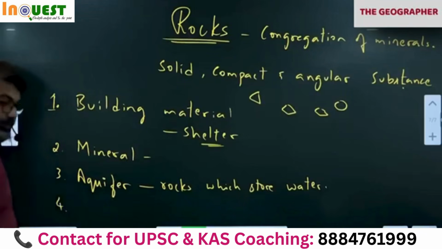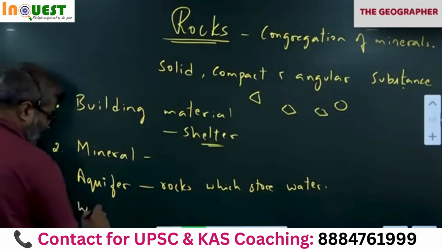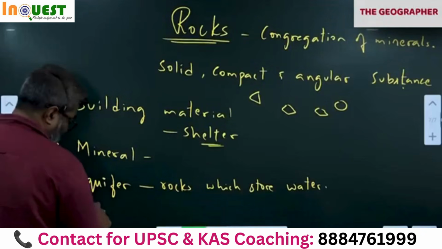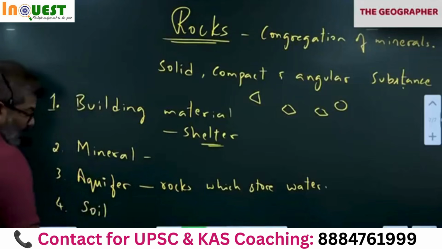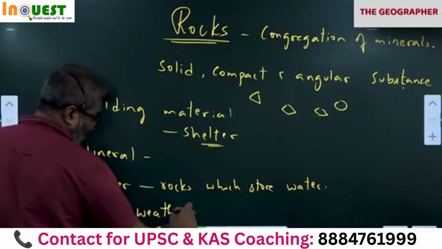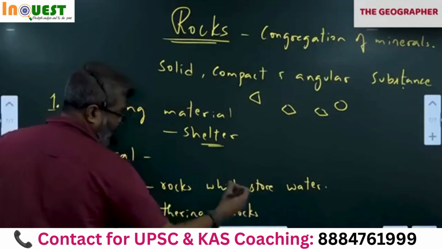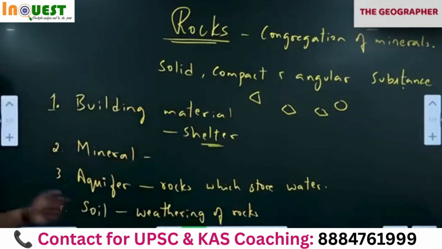Next, right. Fourth importance. Weathering of rocks gives us soil. Next importance of rock is soil. Weathering of rocks. What is weathering? Means disintegration. When the rocks weather, they disintegrate, they become soil. Okay.